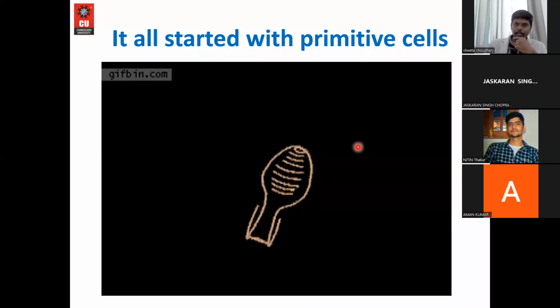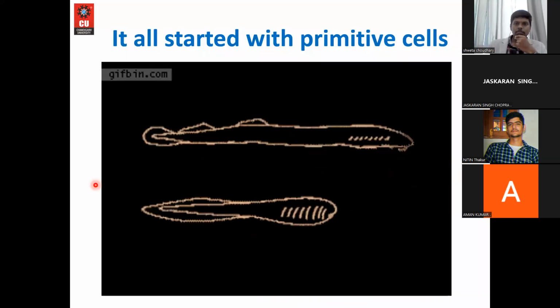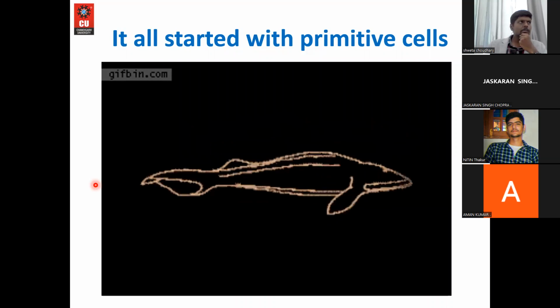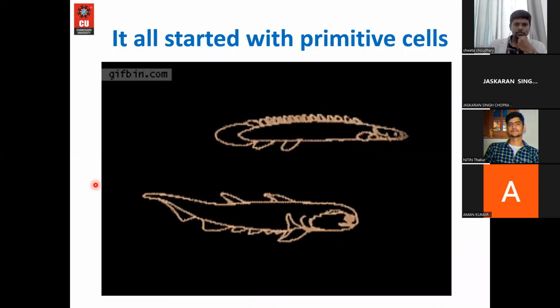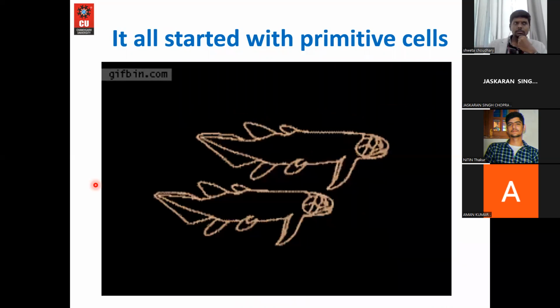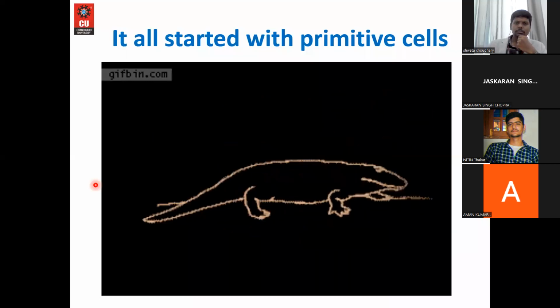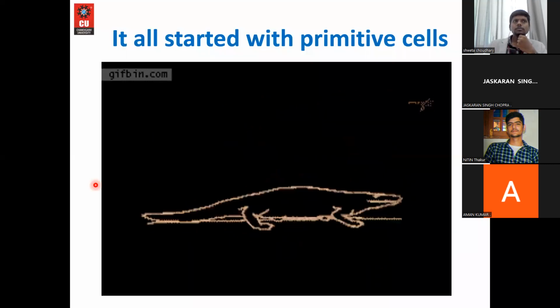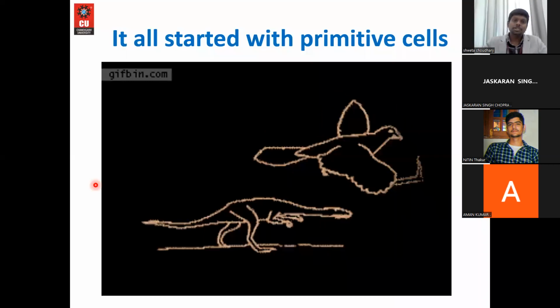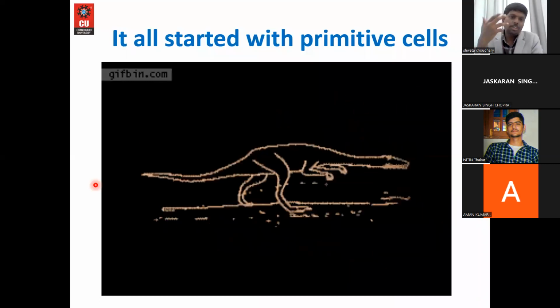Yes, sir. As it was mentioned in this PPT that these 4 tissues are primary tissues: epithelial, connective, and so on, what are the examples of secondary tissue? Okay, the tissues that are associated with the primary are called secondary tissues.